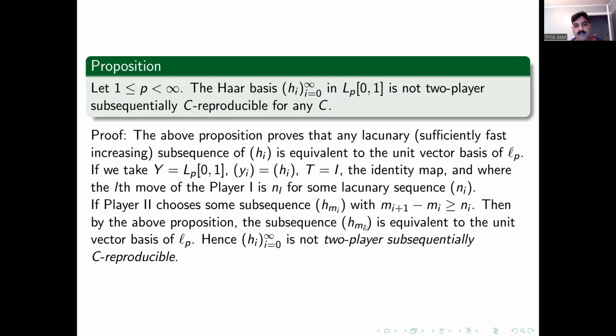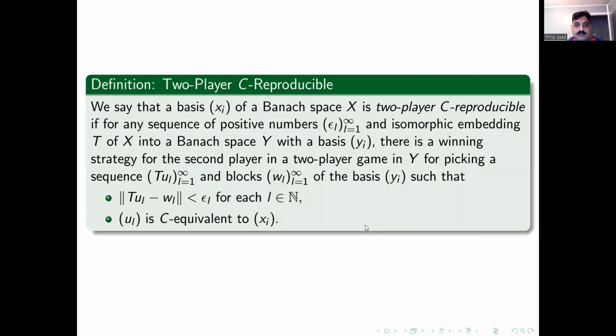Now we show that the Haar basis is two-player C reproducible, but using blocks. That's the difference. Here is the definition. Again, this is two-player C reproducibility. X is a Banach space with basis Xi, Y is a Banach space with basis Yi. We embed X into Y using an isomorphism. Epsilon L is a sequence of decreasing positive numbers.